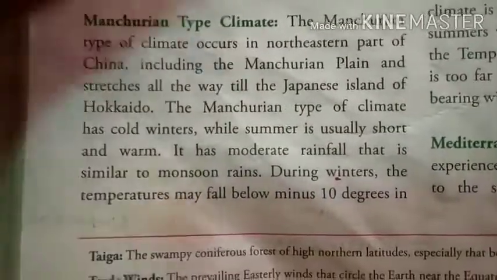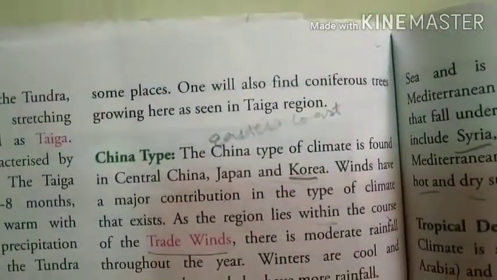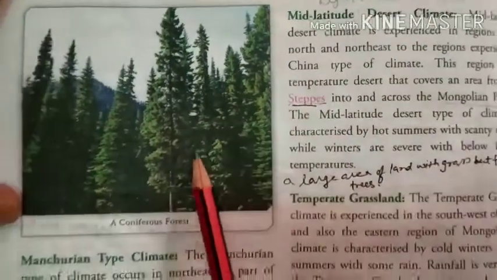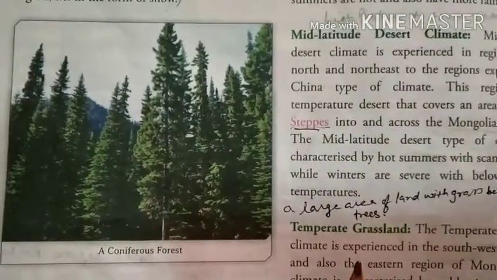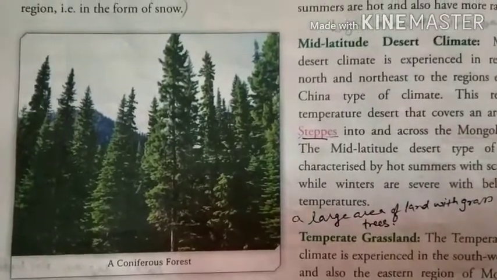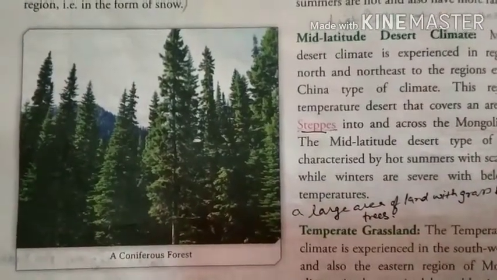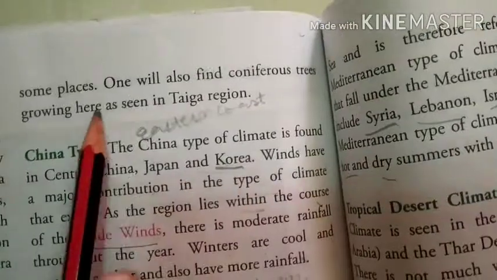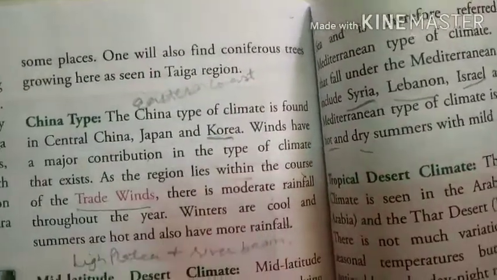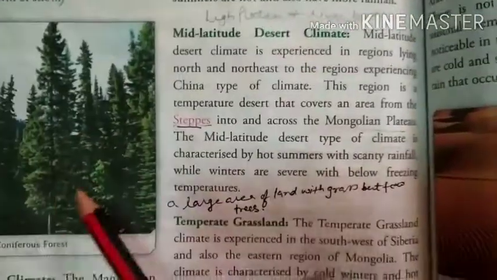During winters, temperature falls below minus 10 degrees in some places. One will also find coniferous forest here. Here we get vegetation because we have rainfall and temperature. In summer it gets a little bit higher. We also find this type of forest in taiga climate.